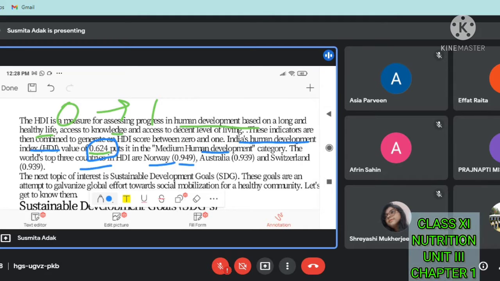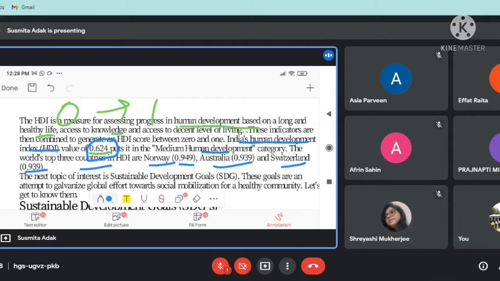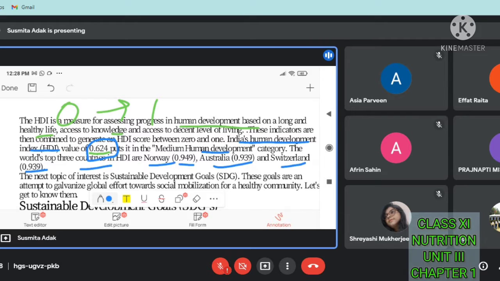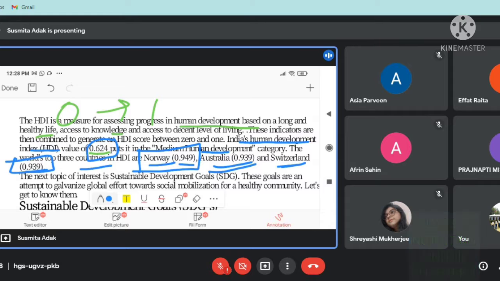In Australia, it is 0.939. In Switzerland, it is 0.939. So, which one is better? It is Norway. So, first in the Human Development Index, the first rank, Norway is there. Second rank, it is Australia with 0.939 HDI. Switzerland is 0.939 HDI. Okay.